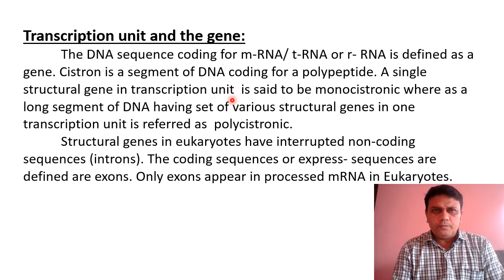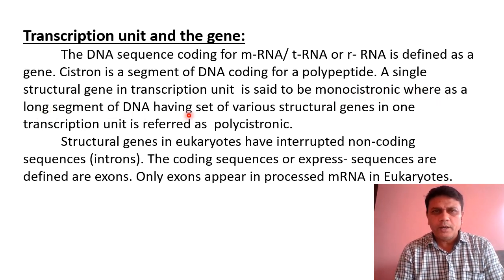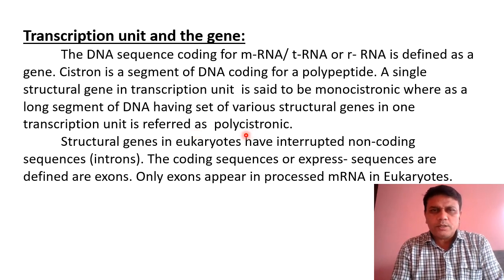the DNA molecule which undergoes the process to produce messenger RNA is called a transcription unit, and it is called monocistronic. Monocistronic means the gene codes for only one protein, whereas a long segment of DNA having a set of various structural genes in one transcription unit is called polycistronic. Polycistronic means the genes code for many proteins.